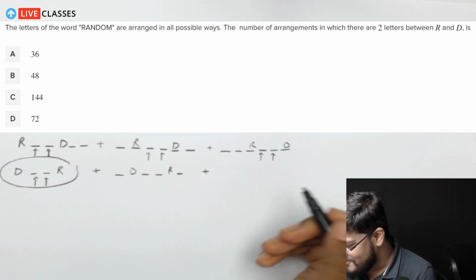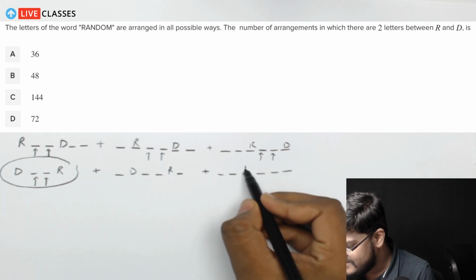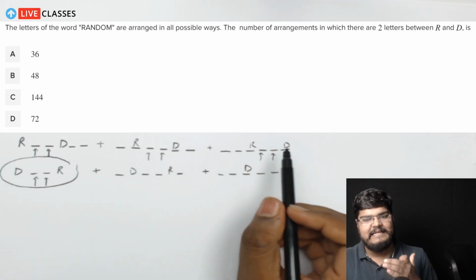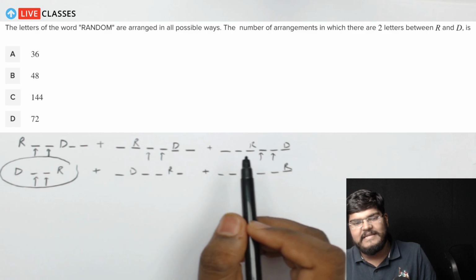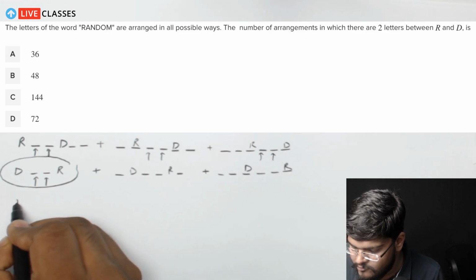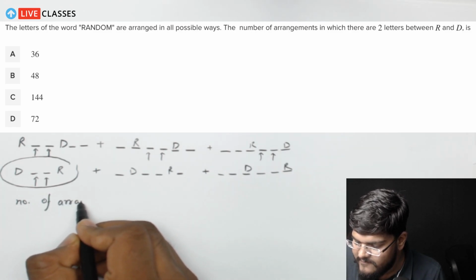Anyway, so I have another possible arrangement right over here in which D will be here and R will be here. So basically the idea is that R and D having two letters in between them doesn't mean that R and D cannot interchange their positions. So in this particular case, the total number of arrangements that we actually want to talk about